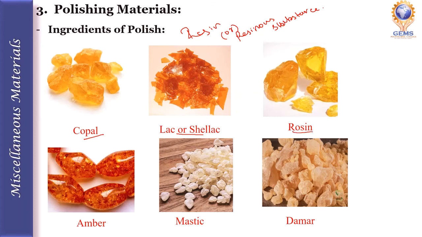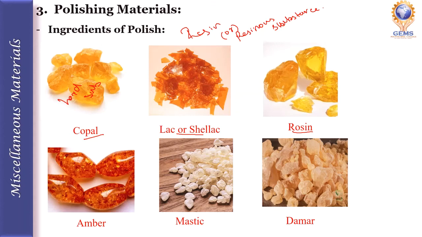This copal is a substance available from the earth at places where pine trees existed in the past. So if we had pine trees in the past, we can have copal in that area.